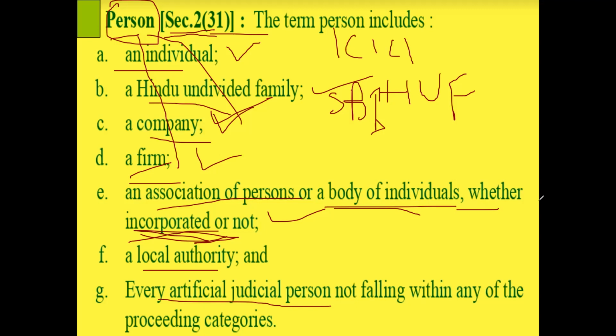So whether a partnership organization is registered or not, incorporated means registered or not, it is also termed as a person. Local authority, artificial judicial person. Judicial person means according to law, certain organizations and certain companies are there. All those will be deemed as persons. You remember, person means not only a human being. He may be a human being or HUF or company or firm or anybody else.